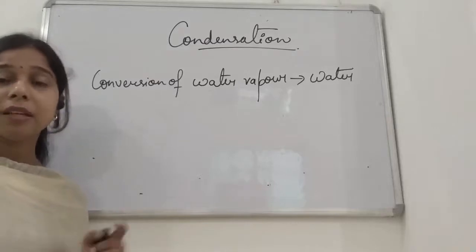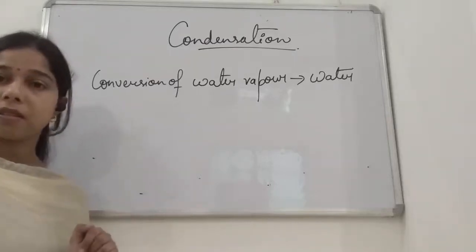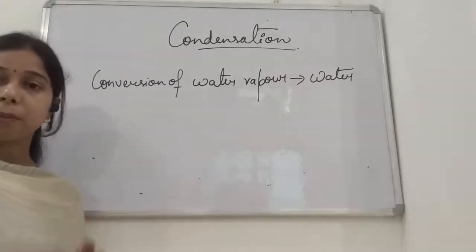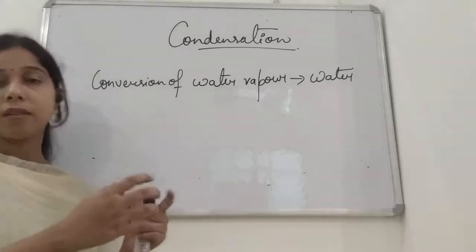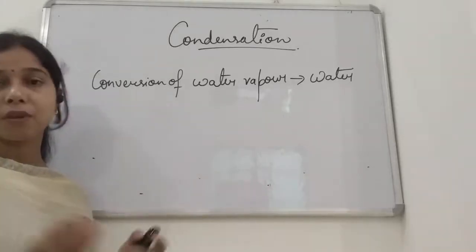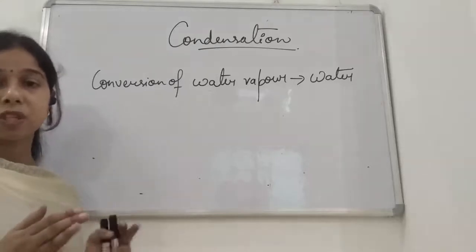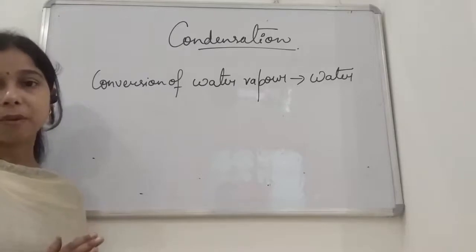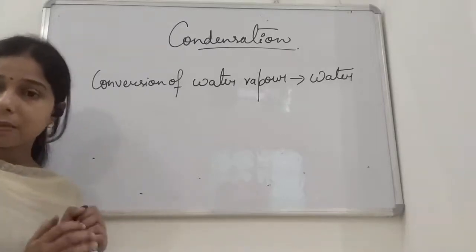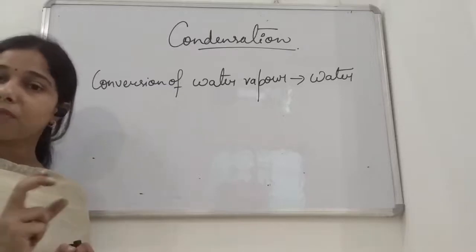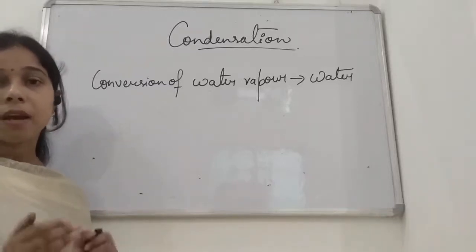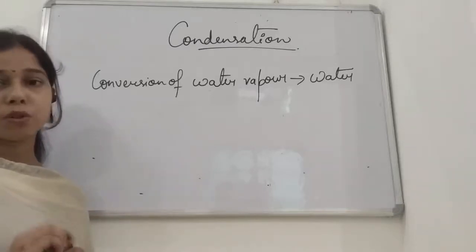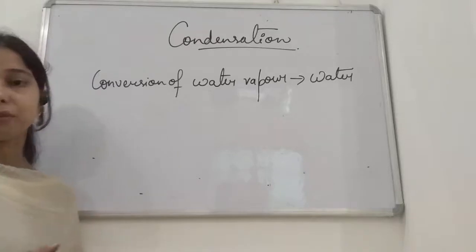Why is this so, student? It is because of the condensation process. So in a condensation process, you will see the glass tumbler consisting of water droplets. It is because the air consists of water vapor. This water vapor, which is present in the surroundings, comes in contact with the glass tumbler. The glass tumbler temperature is low because of the presence of the iceberg. So as the water vapor comes in contact with the glass tumbler, it will get converted into water droplets again and stick to the surface of the tumbler, student.